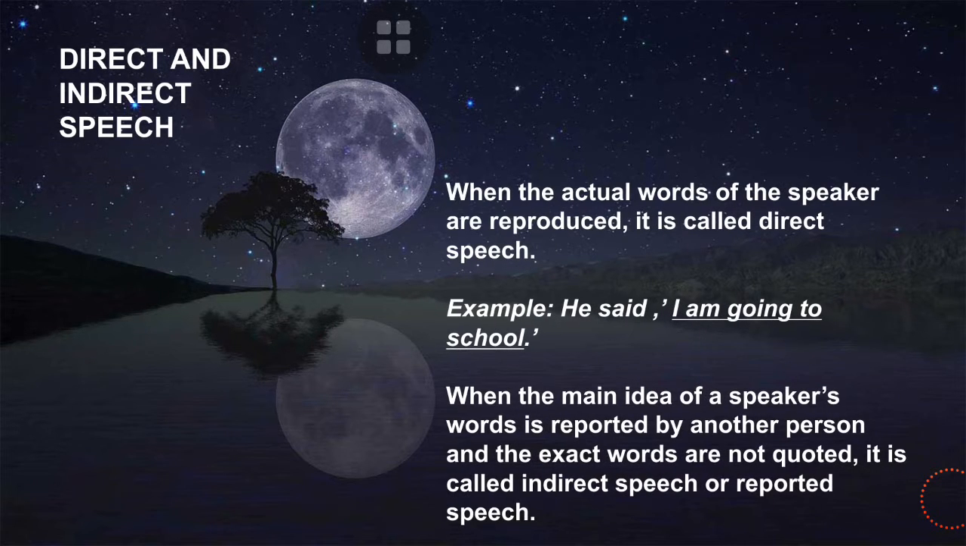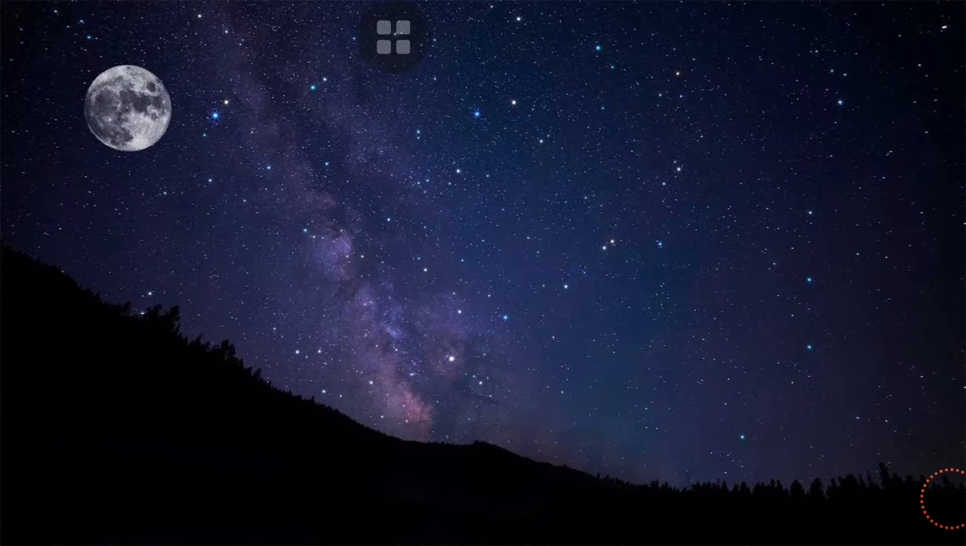Okay. The meaning is: when the actual words of the speaker are repeated, it is called direct speech. Example: He said, "I'm going to school." This is an example of direct speech. And when the main idea of a speaker's words is reported by another person and the exact words are not quoted, it is called indirect speech or reported speech.